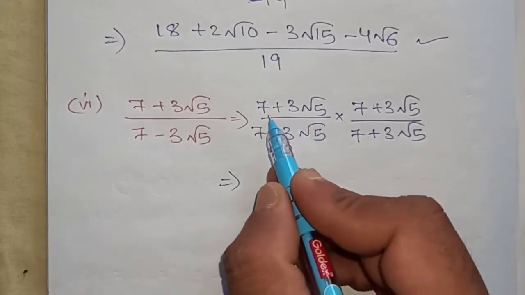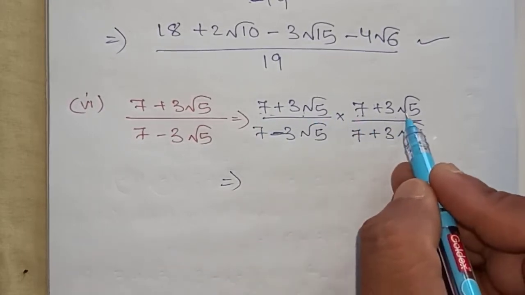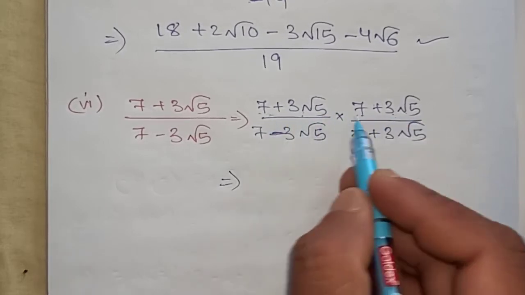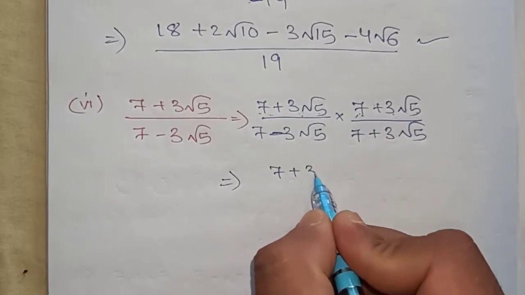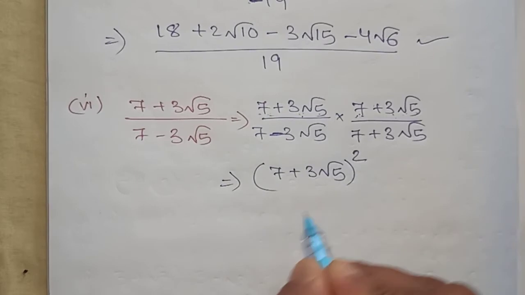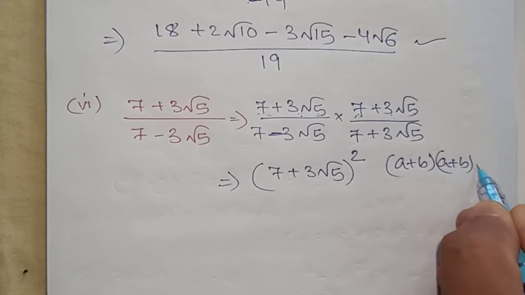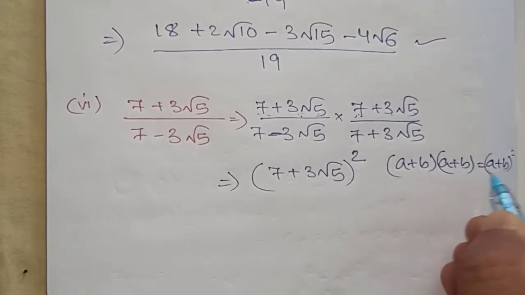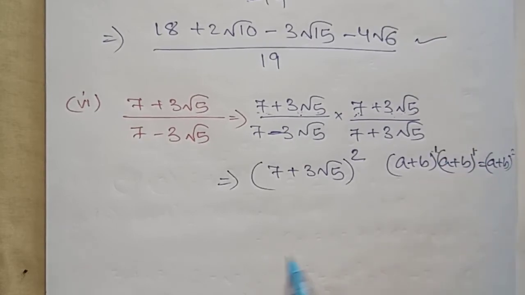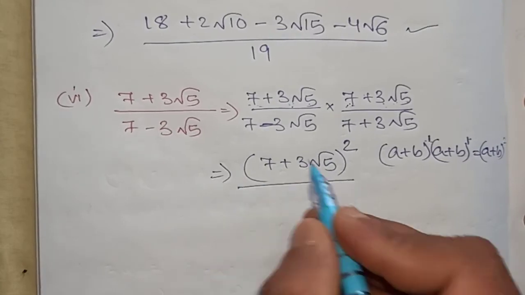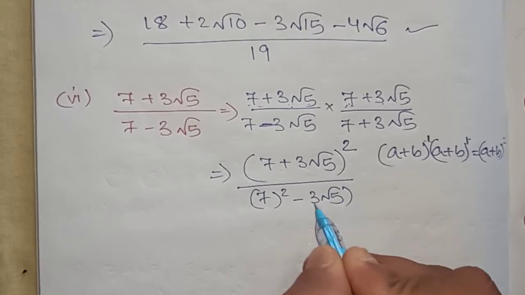Okay, now a plus b into a plus b. Look at here, both 7 are same, both 3 root 5 are same. That means a are same, b are same. So a plus b into a plus b is a plus b whole square. Remember, whenever we multiply a plus b into a plus b, we will get a plus b whole square, because the powers will be added, 1 plus 1 is 2. Now divided by a minus b, a plus b, a square minus b square.